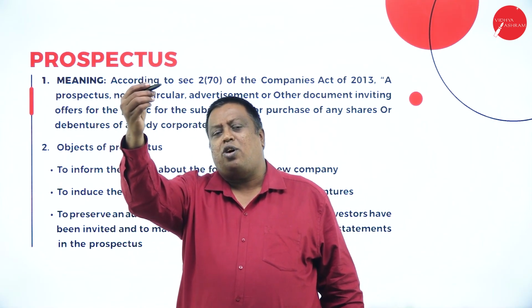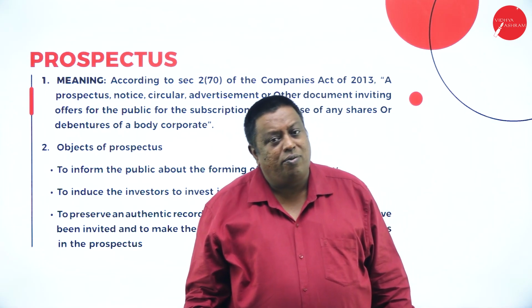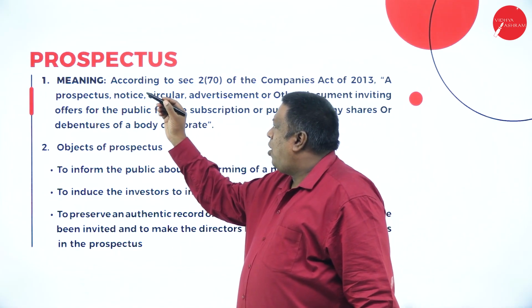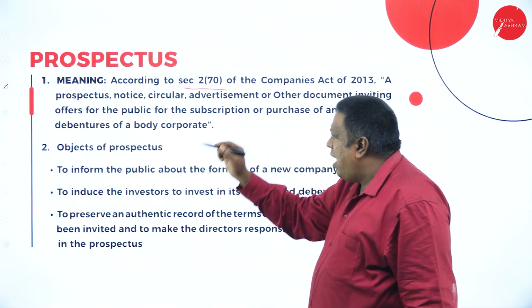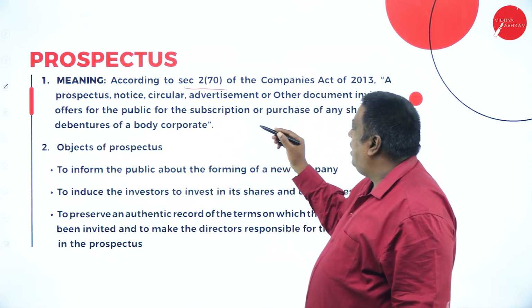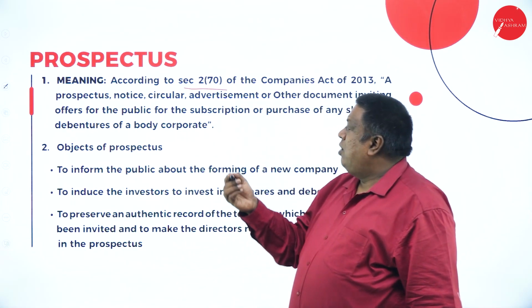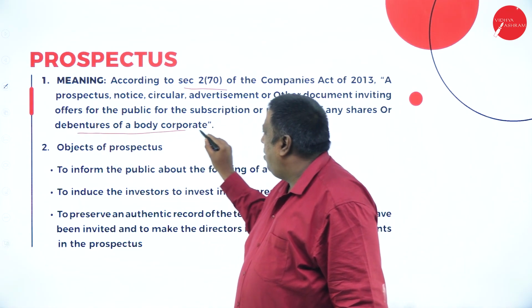Prospectus is the first topic, the document required for the formation of a company. Meaning: according to Section 270 of the Companies Act 2013, a prospectus is a notice, circular, advertisement or any other document inviting offers from the public for the subscription or purchase of any shares or debentures of the body corporate.